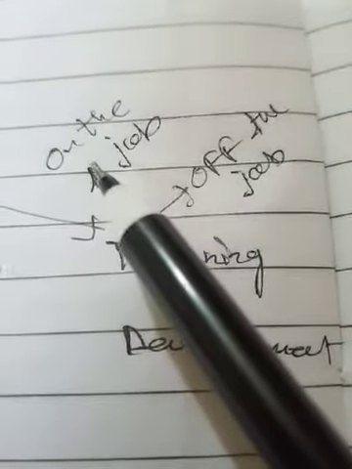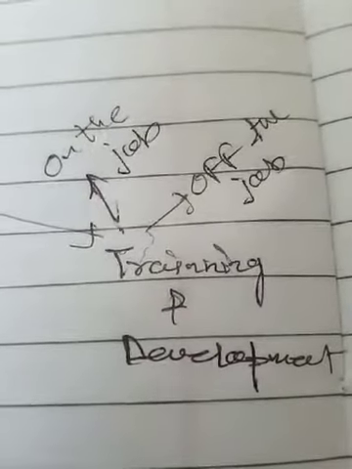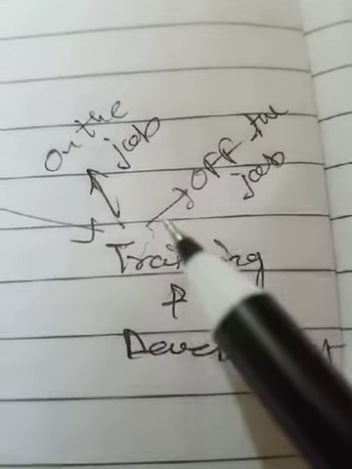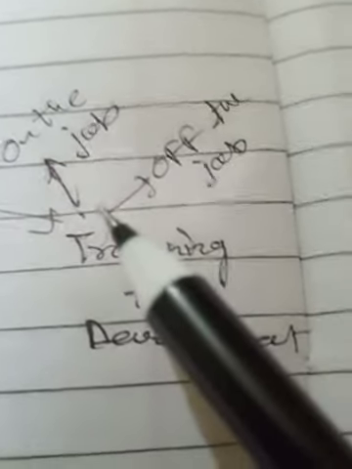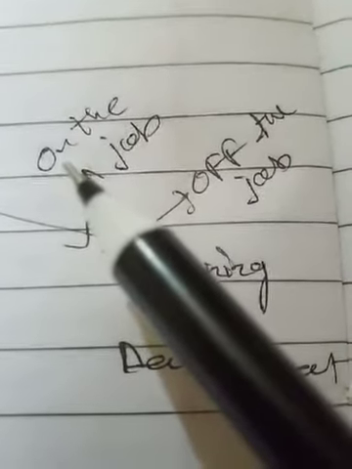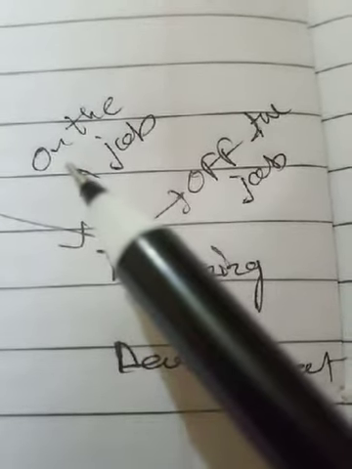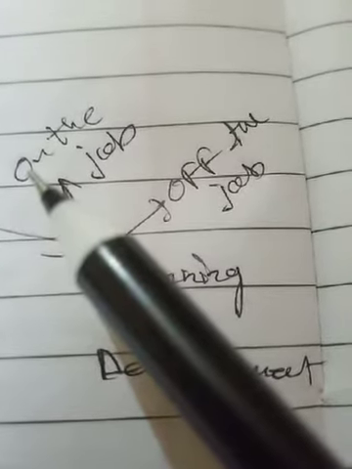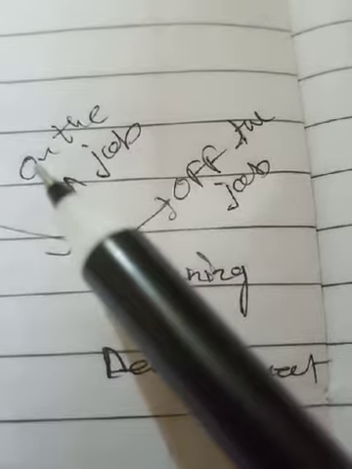And in on the job training, we have to discuss about the apprenticeship program, in which only technical training can be given, and the another one is induction, in which the organization can welcome the new worker in the organization. And another one is internship, in which the company can provide the opportunities to the learners to know about the applications of theoretical knowledge in the practical field.